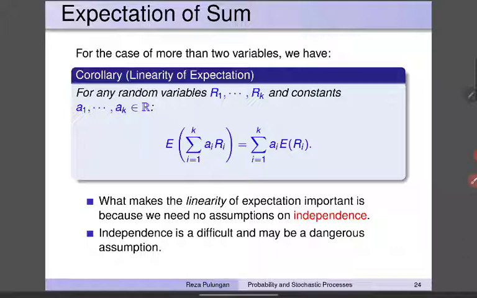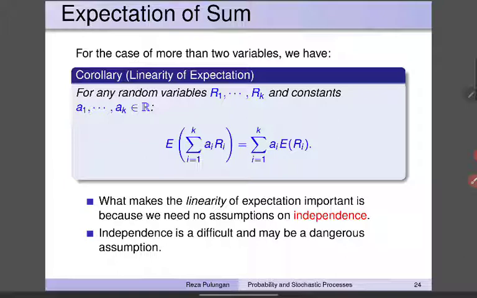For the case of more than two variables, this is just a generalization of the previous result. For any random variables R1 until Rk and constants A1 until Ak, the expectation of the sum is equal to the sum of the expectations. The expectation of the sum from i equal to 1 until k of Ai Ri is equal to the sum from i equal to 1 until k of Ai times the expectation of Ri.